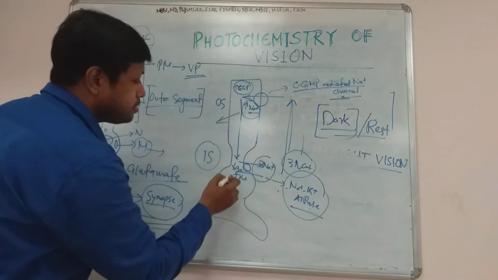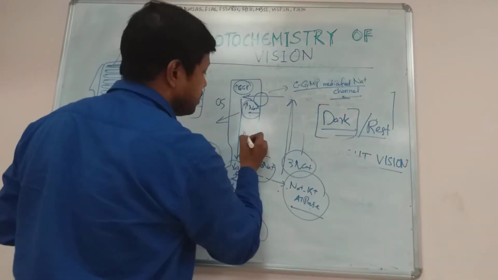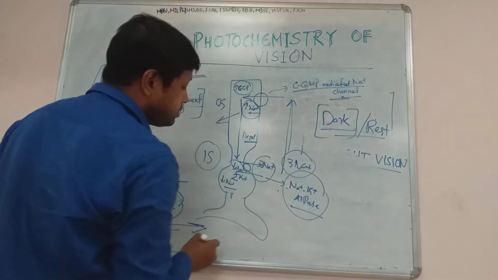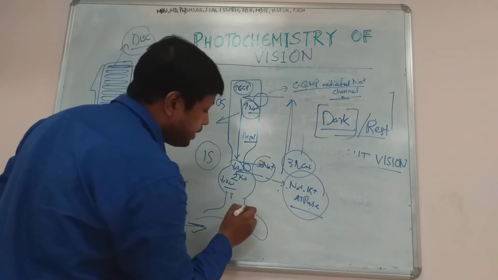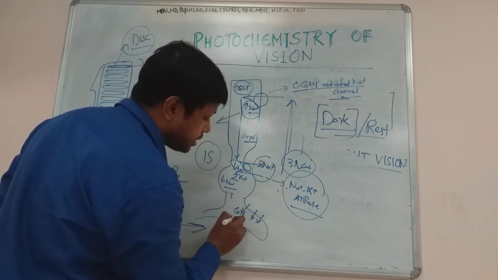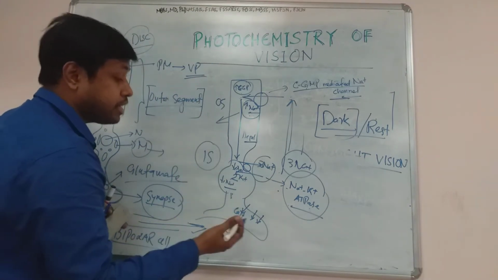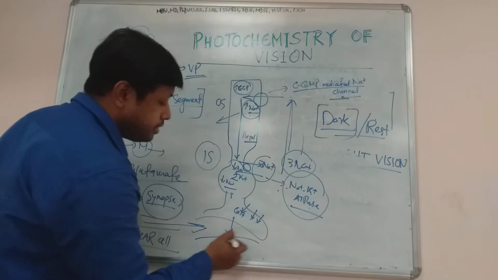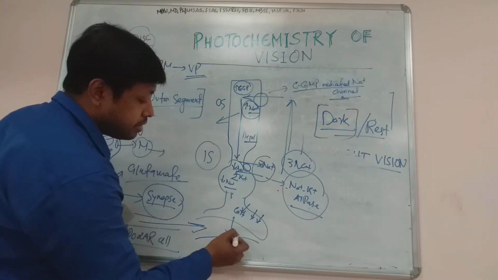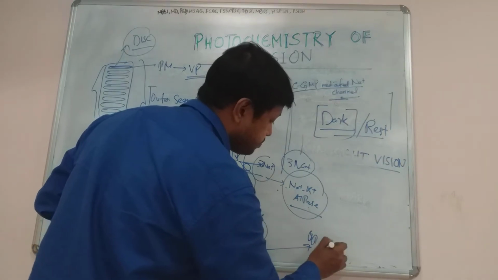And because of this accumulation of sodium, there is a depolarization inside the cell. This depolarization is responsible for the opening of calcium channels in the presynaptic membrane, and this calcium is responsible for exocytosis and release of the synaptic neurotransmitter into the cleft, and it will create a synaptic potential in the postsynaptic membrane, and it will be carried by the bipolar cell.